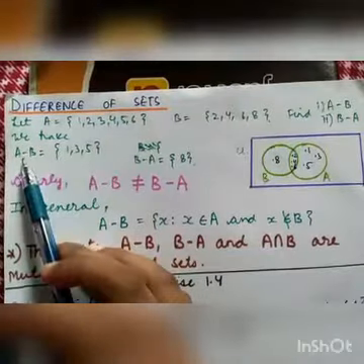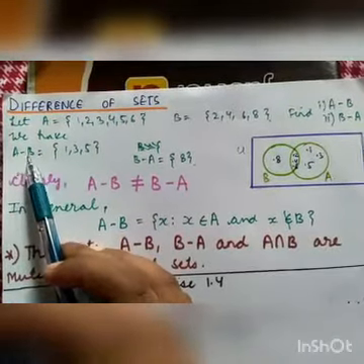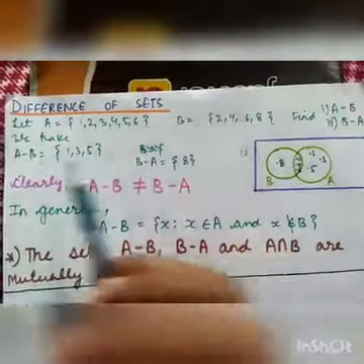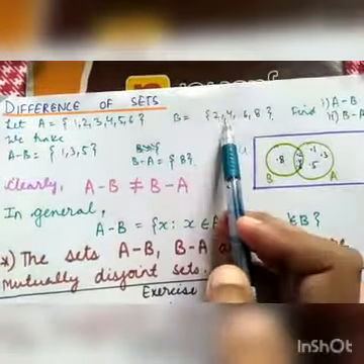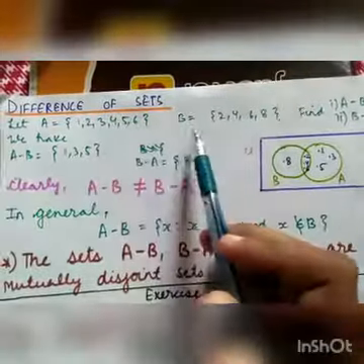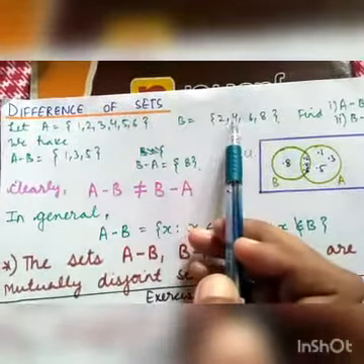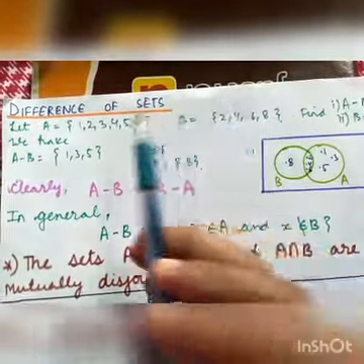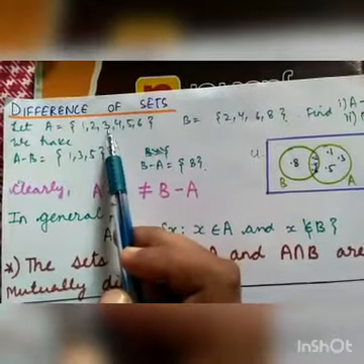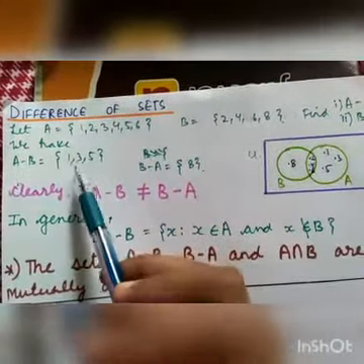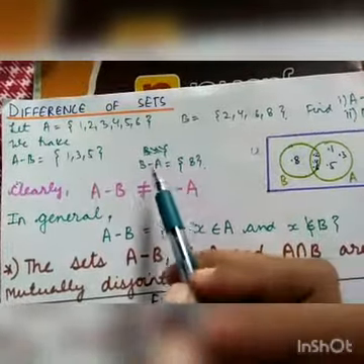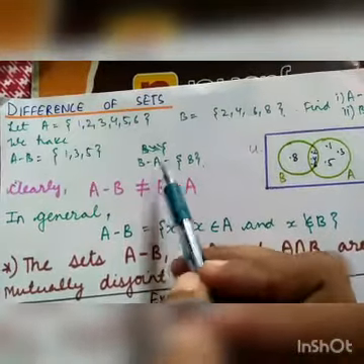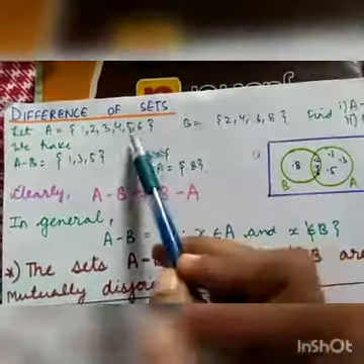Now we have to write first A minus B. Then what is A minus B? When we write A minus B, then all the elements of B that are present in A, we remove them. So B has 2, 4, 6 and 8, these elements. So we will remove all these possible elements from A, and then we will be left with 1, 3 and 5. Similarly, when we write B minus A, then we remove all the elements of A from B.